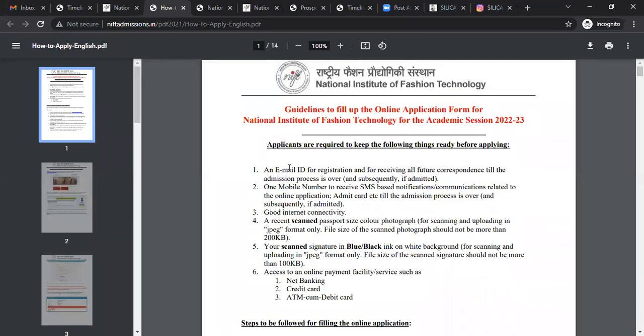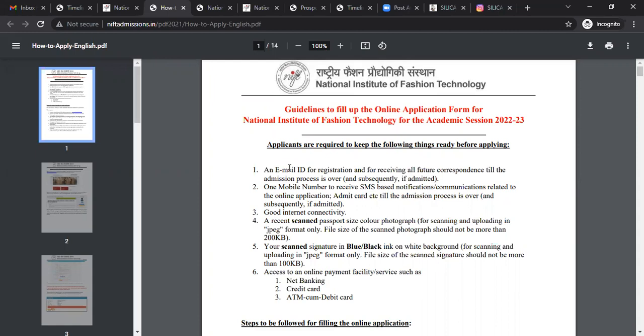Good internet connectivity, a recent scanned passport size colored photograph for scanning and uploading in JPEG format. Please see the format. Otherwise, many of the students complain that the photo upload is not happening. So just see the format. It should be a JPEG format, and the file size of the scanned photograph should not be more than 200 KB. When you hover the cursor over the photograph, you'll get the format and the size of your photograph. If you don't know how to see that size, just mouse hover over the photograph.